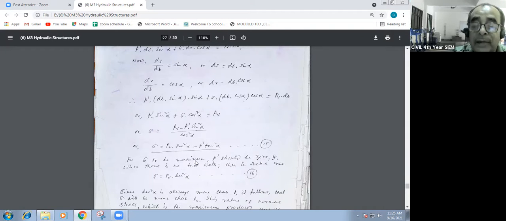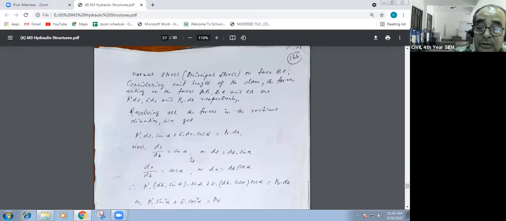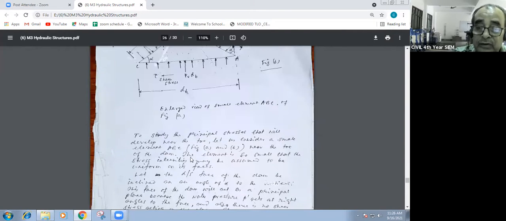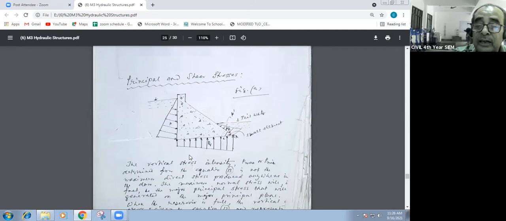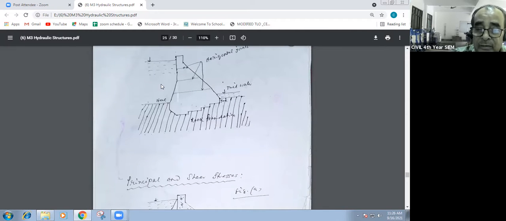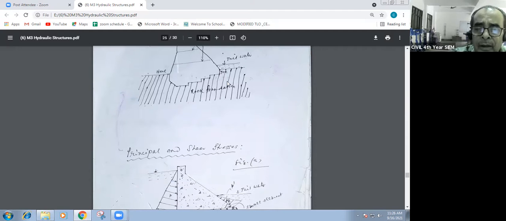For sigma to be maximum, when will sigma be maximum? Because, as I told you in previous classes also, the tailwater is a resisting force. Whenever there is lateral thrust on the dam from the upstream water pressure, the tailwater gives an opposite direction force. It gives some stability. That means the total horizontal thrust minus this one will be the net horizontal thrust. Whatever the tailwater level may be, sometimes tailwater will not be there, but it is given for that reason; that is also another part.